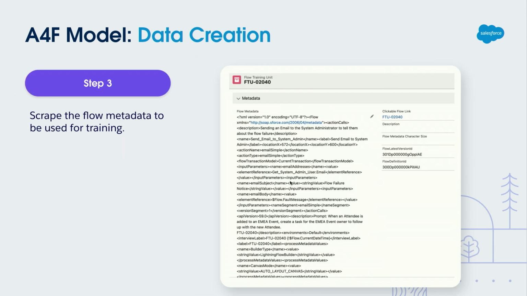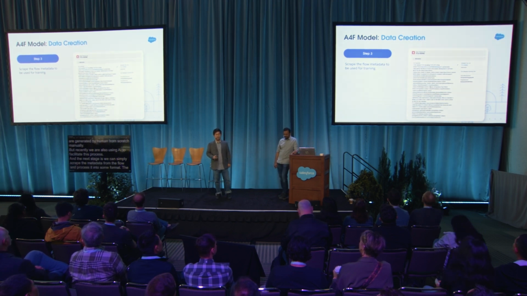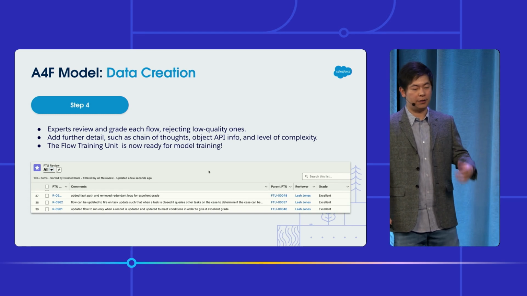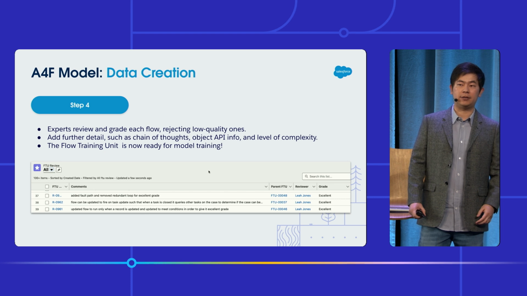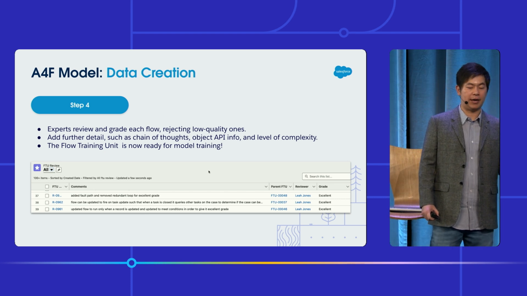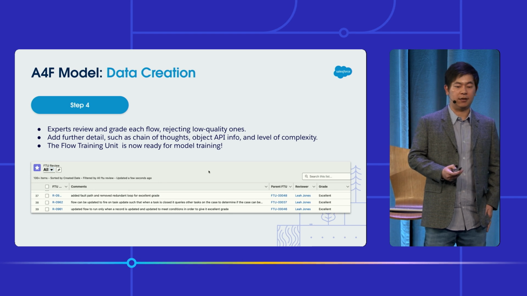The next stage is to scrape the metadata from the flow and process it into a format the AI can easily understand. The last step is another round of review, where we give a grade to each flow and reject the bad quality ones. We also add further details like chain of thought, object information for flows with custom objects, and some level of complexity. After we do all of this, the data is ready for training.